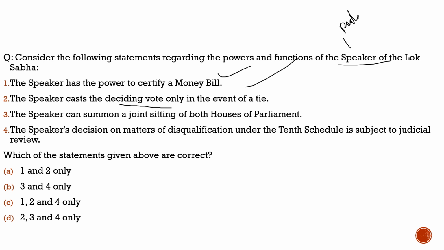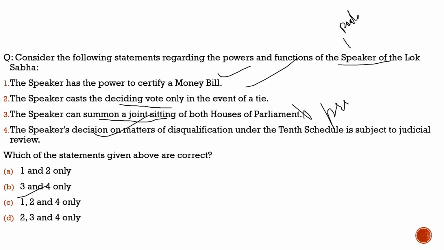That is also true. Third statement, the Speaker can summon a joint sitting of both houses of the parliament. No, he chairs the joint sitting of the both houses of the parliament, but he does not summon it. Who summons it? It is the president who summons it. So third statement is incorrect. Fourth statement, the Speaker's decision on matters of disqualification under 10th schedule is subjected to judicial review. 100% correct. That is exactly what we discussed a few questions back. So with respect to this question, the correct statements are statement 1, statement 2 and statement 4, and from the code given below, the correct code would be option C.